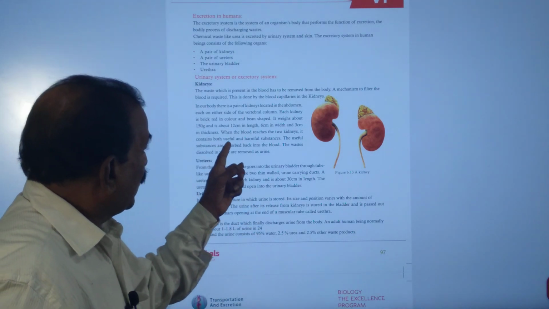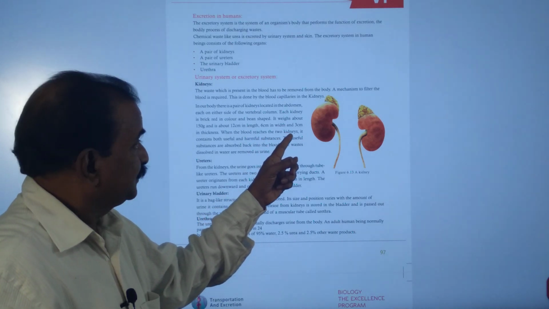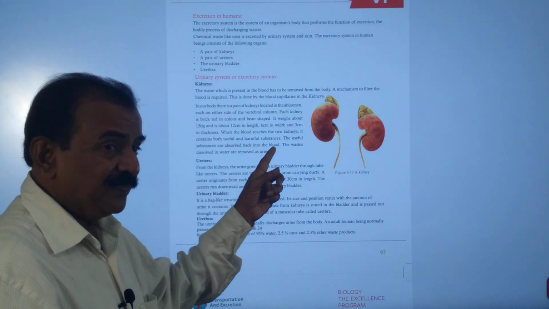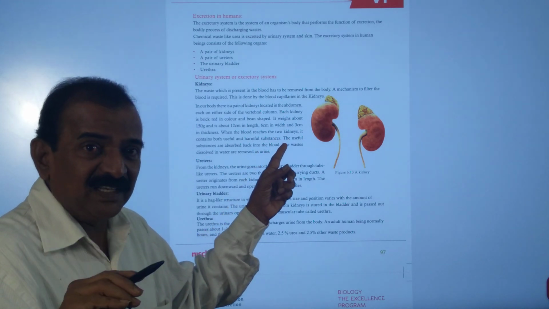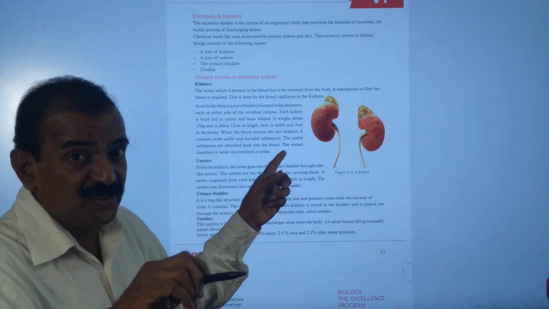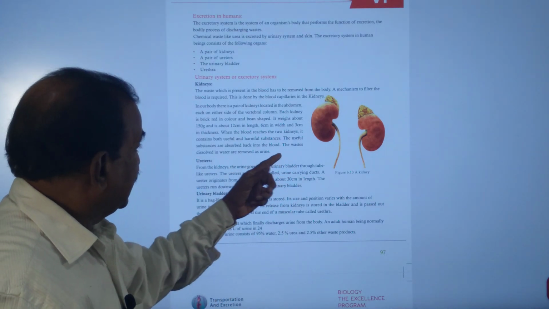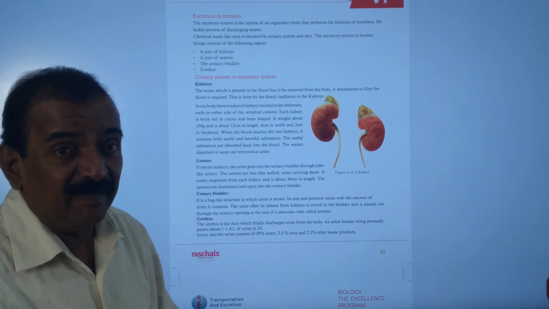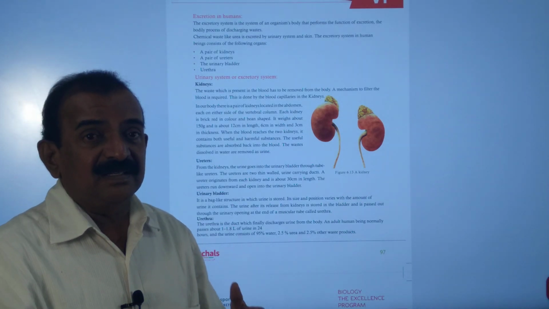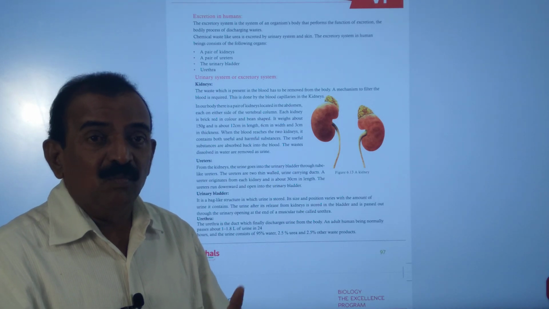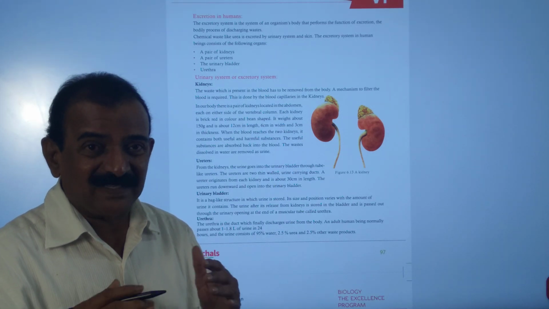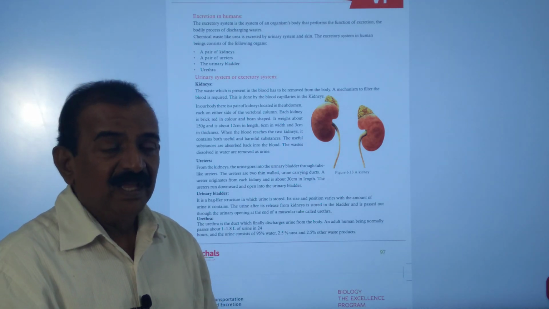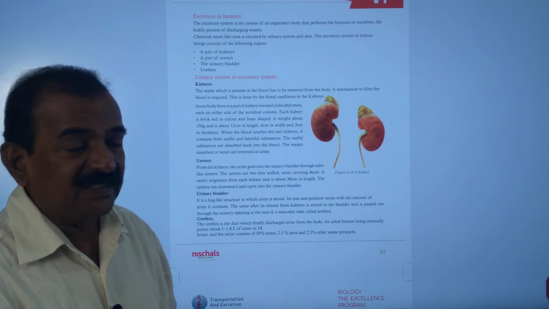When the blood reaches the two kidneys, it contains both useful and harmful substances, and harmful substances are filtered and useful substances are reabsorbed into the blood, and the waste dissolved in water is removed from our body in the form of urine. Urine is mostly water, with 95% water, 2.5% urea and 2.5% other waste.